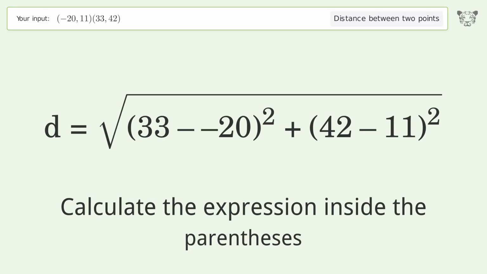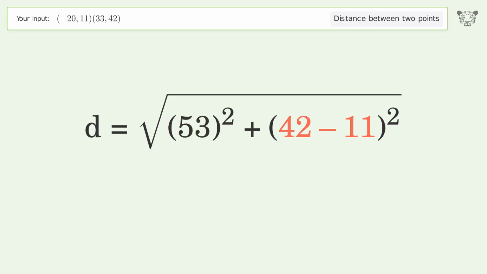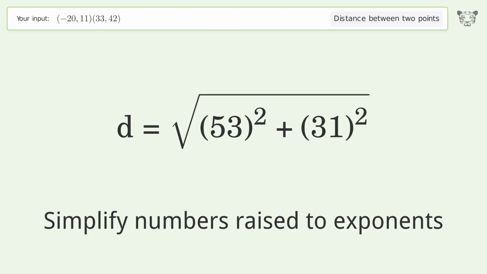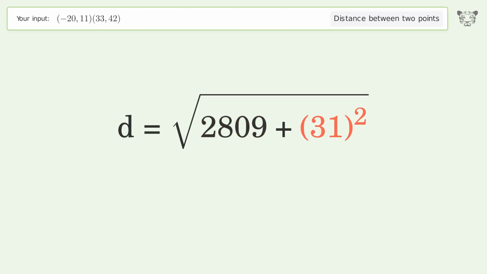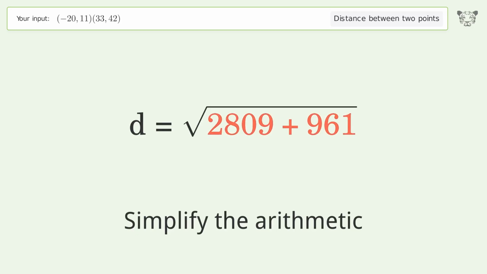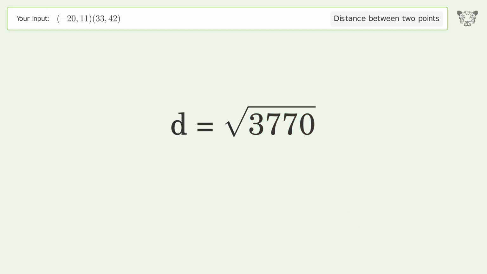Calculate the expression inside the parentheses. Simplify numbers raised to exponents. Simplify the arithmetic. And so the distance between the 2 points is the square root of 3,770, or 61.4.